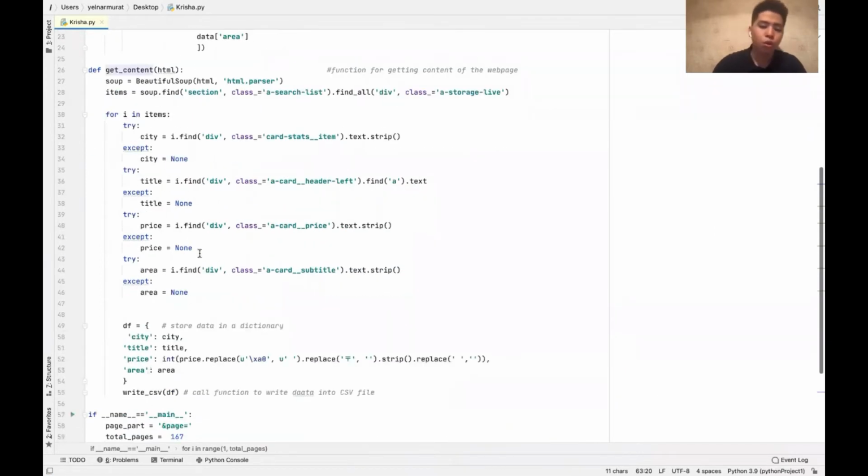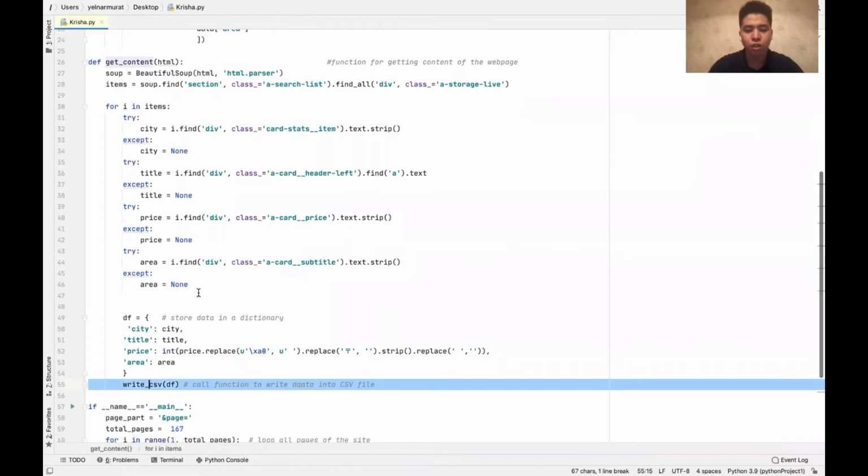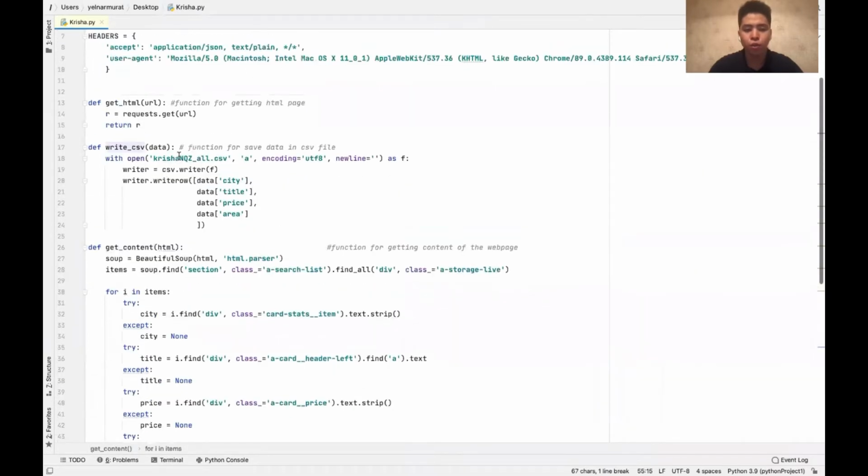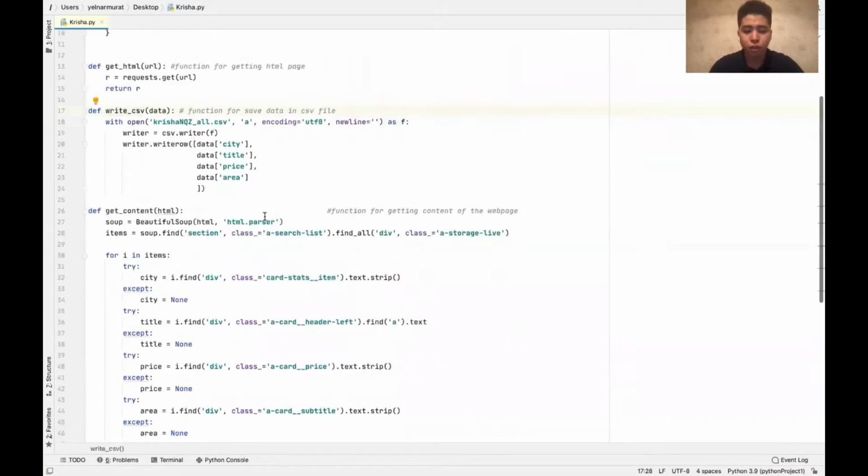Then we store all this data in a dictionary and call the write CSV function. The write CSV function opens a new Krisha.kz CSV file and, using a writing method, loads all our data to this CSV file. That's all.